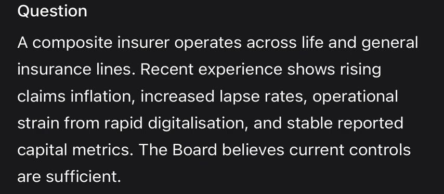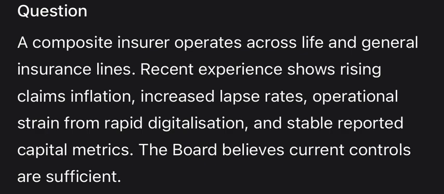25 marks. Section 1. Interpretation and key points. Quick awareness check. The stability illusion, reporting stable capital in a volatile market, often indicates model risk. The model is not sensitive enough to real-world changes.